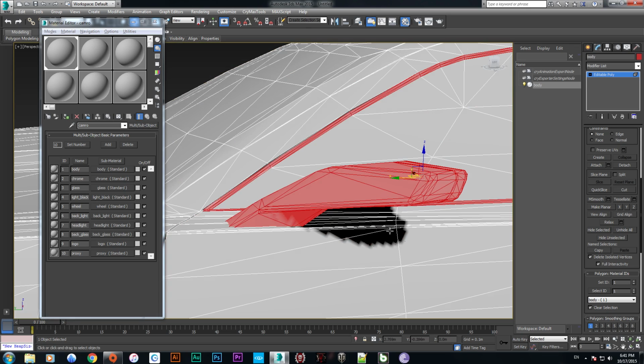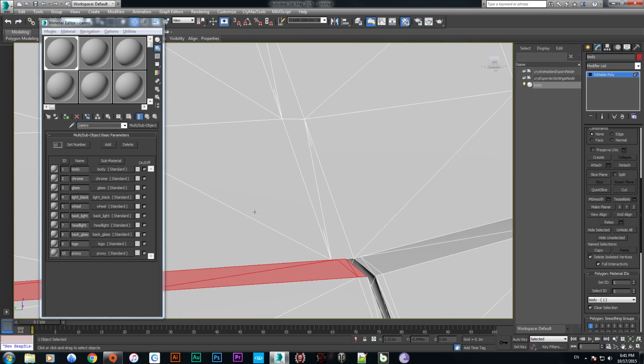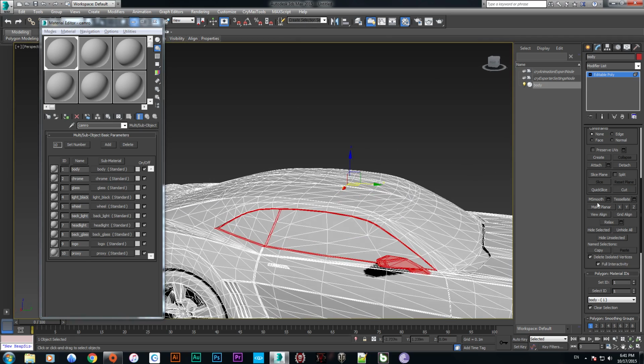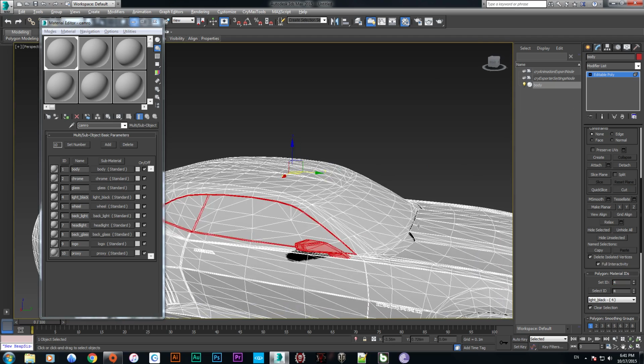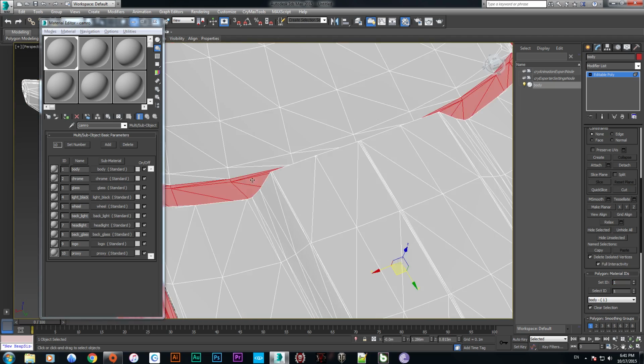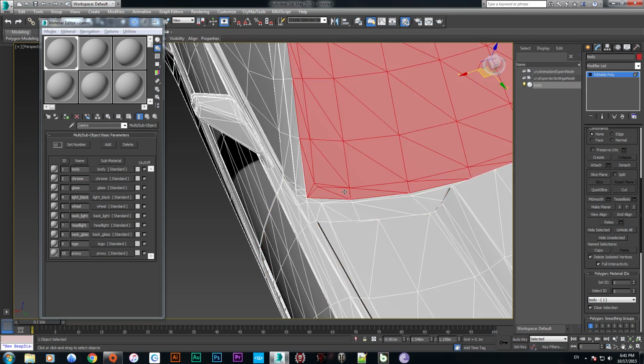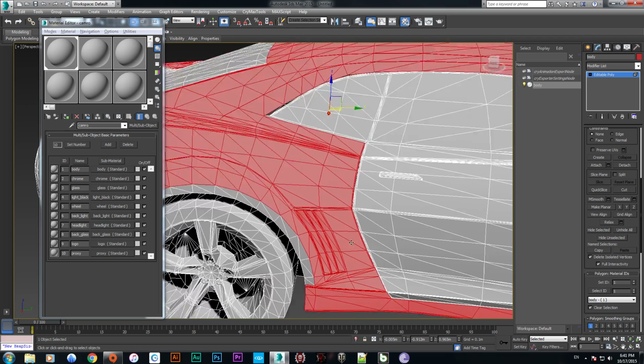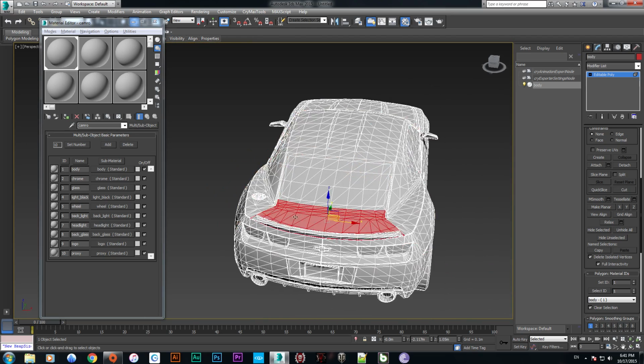This bar, and this bar. Make sure it's plastic with the 4 material. And now we are going to the front and selecting this one. Okay, everything is okay.